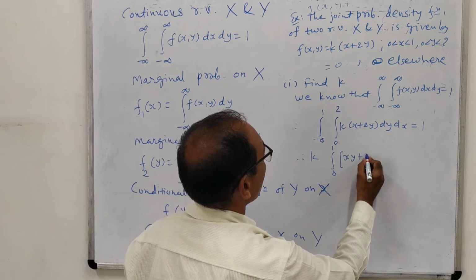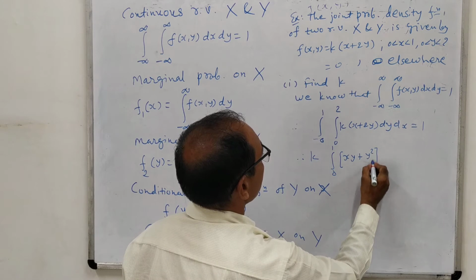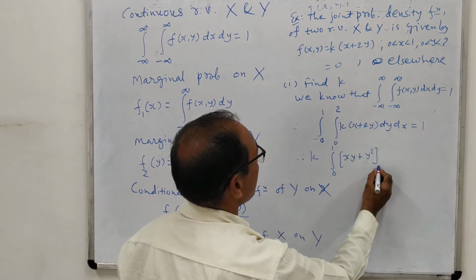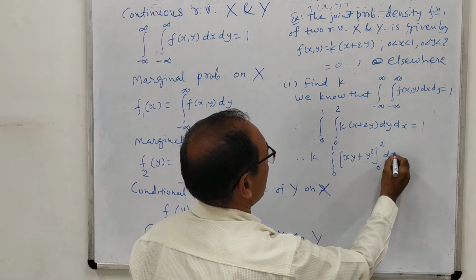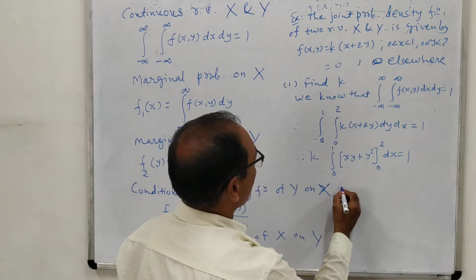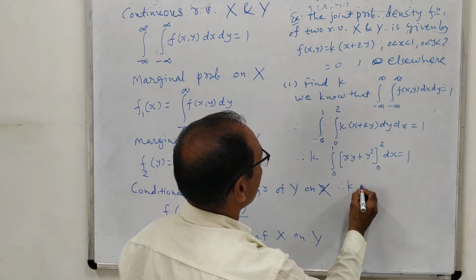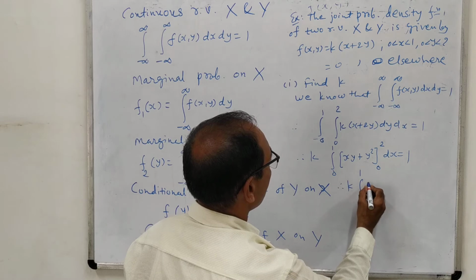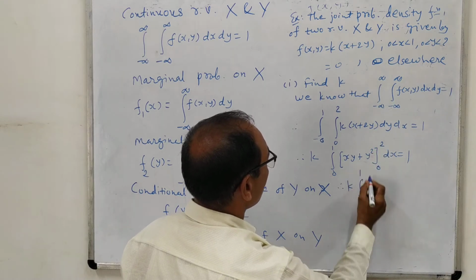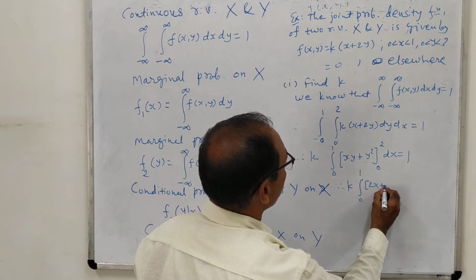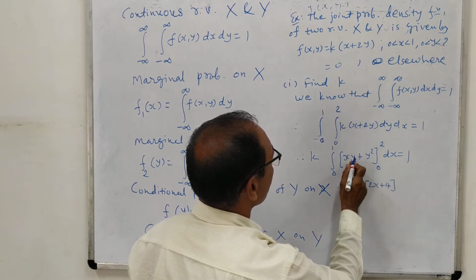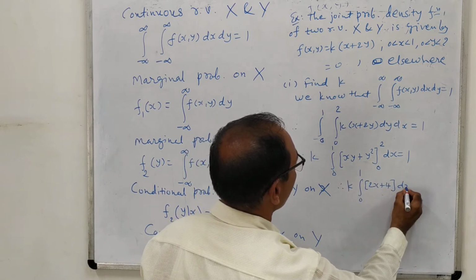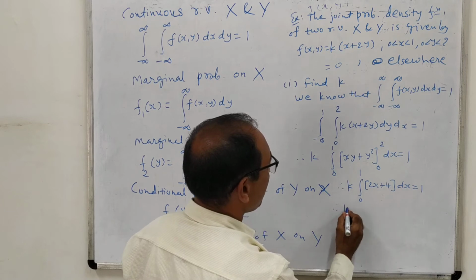We integrate this: k times the integral from 0 to 1, where the integration of x is x times y, and the integration of 2y is y square. Here the integration is with respect to y, so x is considered constant, and therefore we get k times the integral from 0 to 1. If we put y equal to 2, we get 2x plus 4, and if we put y equal to 0, it becomes 0, dx equal to 1.